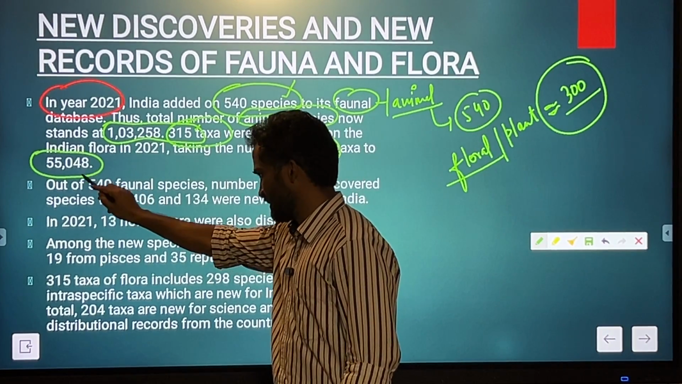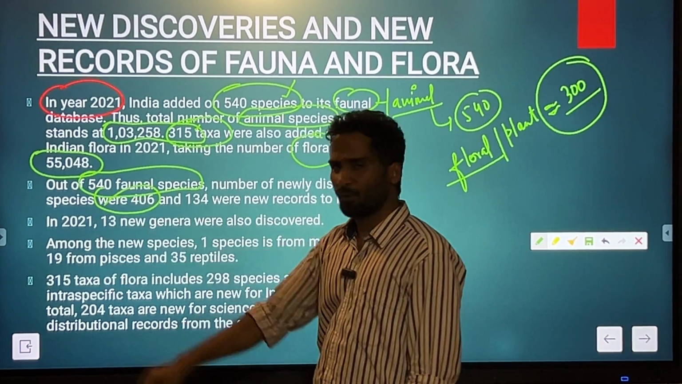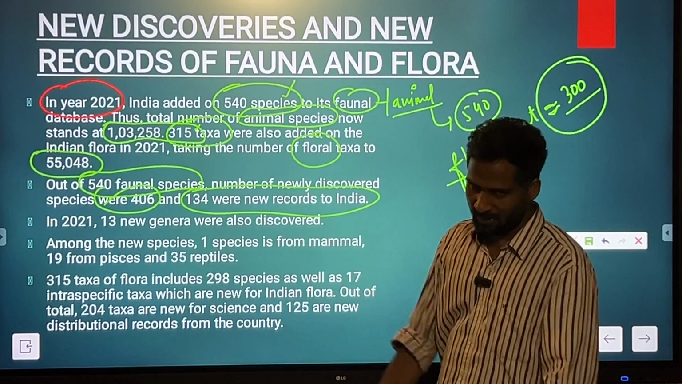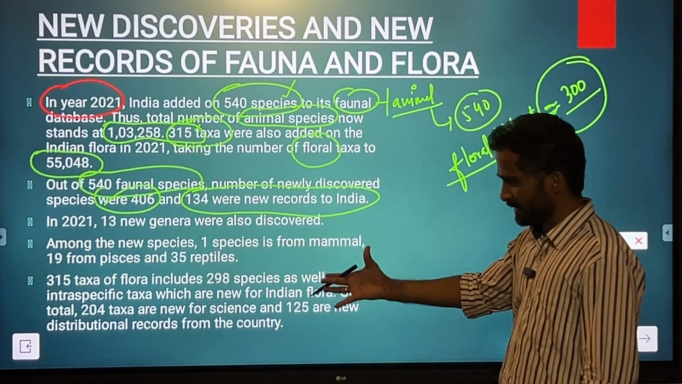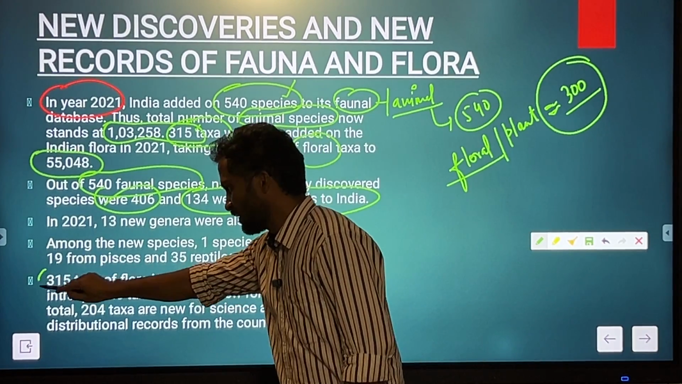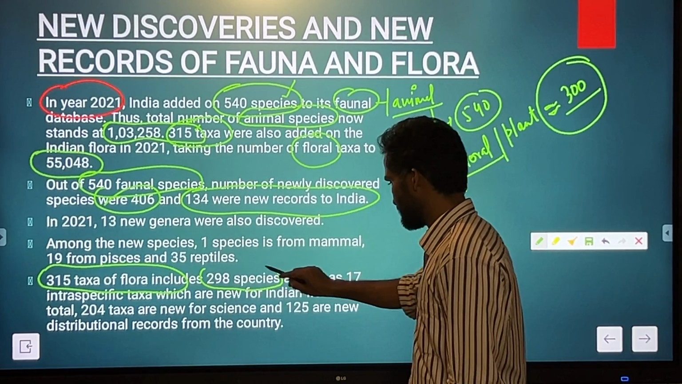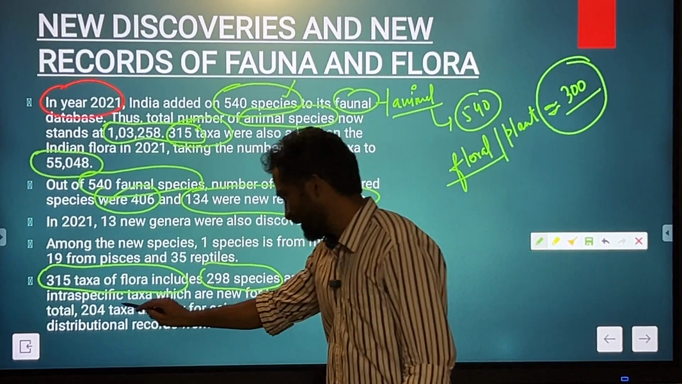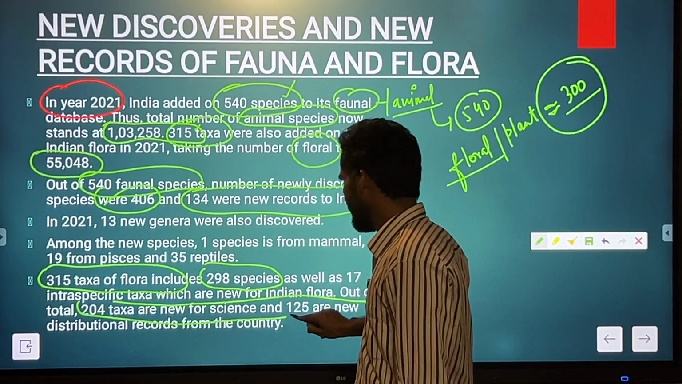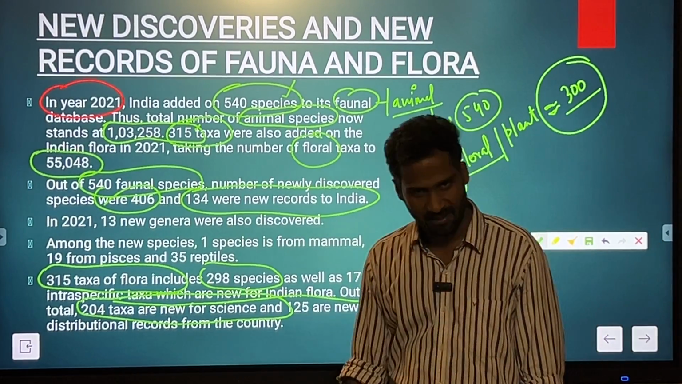So again, of these 540 faunal species, certain ones are new discoveries. New discoveries are 406, and then new records are 134. Not that important, but if you see it somewhere in books, you should know that these are the facts. Similar to floral species, of those 315, some 298 species as well as 17 intra-specific taxa are new for Indian flora. Out of this, 204 are new to science, and 125 are new distributional records from the country. Okay,